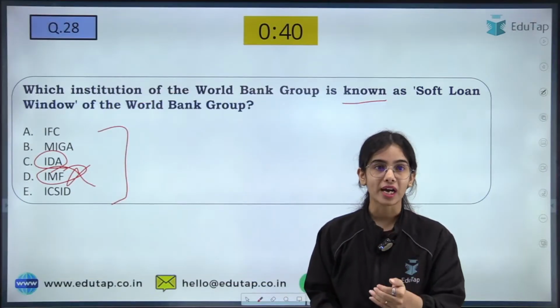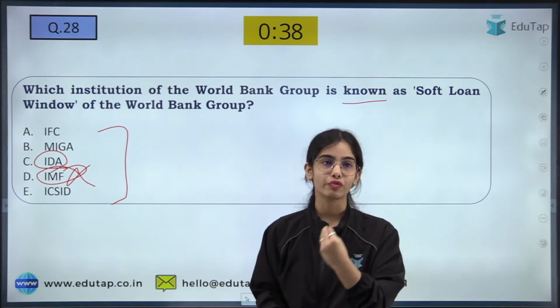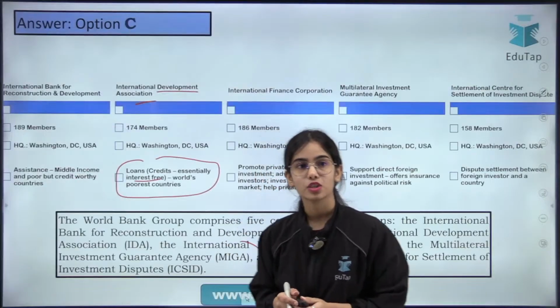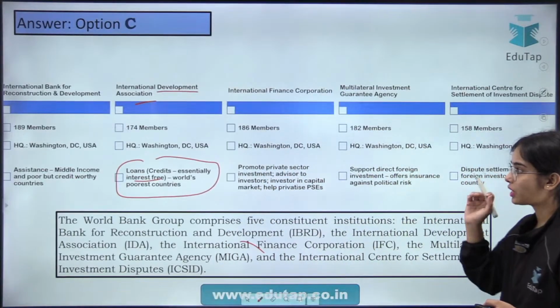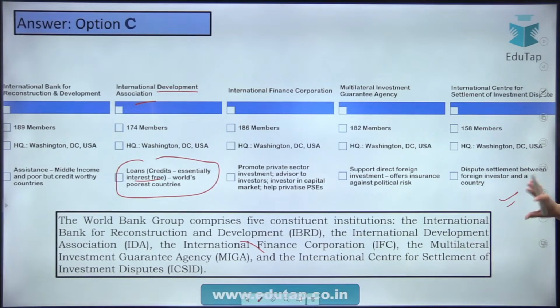So IDA is the one that is providing the soft loan window. Yes, so C is the answer here. The IDA is the one. You can read more about the other institutions.